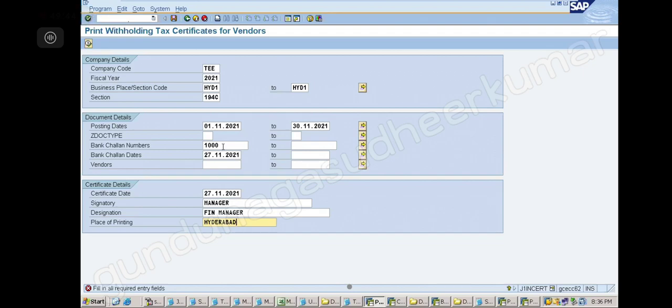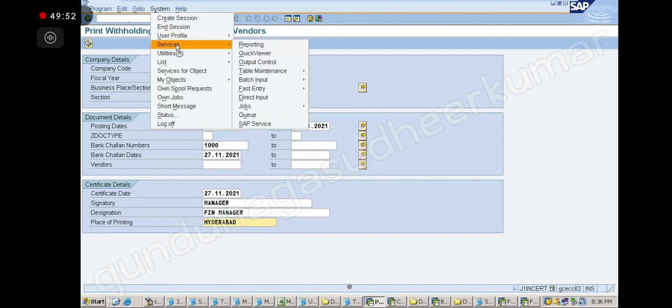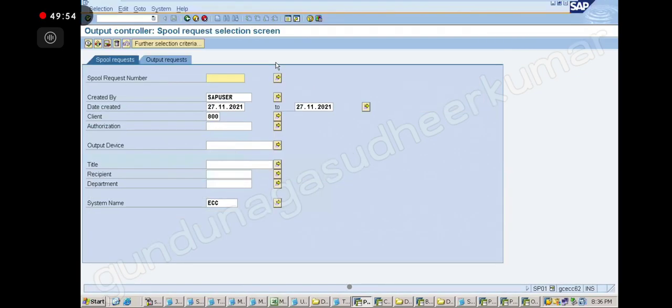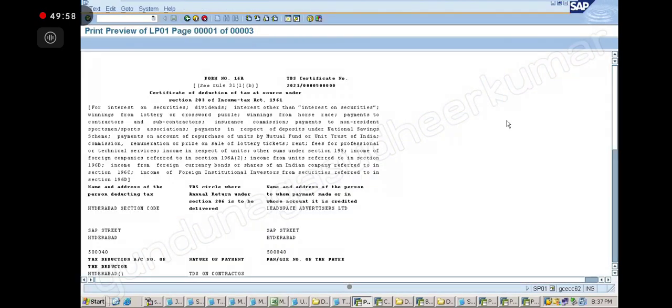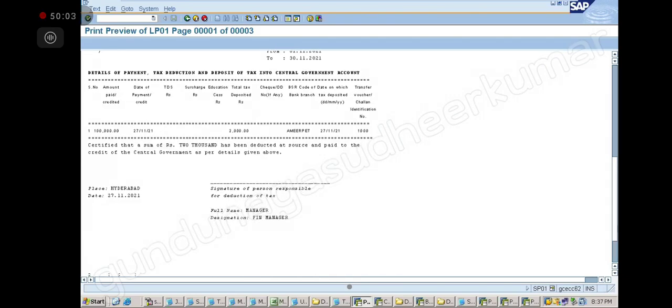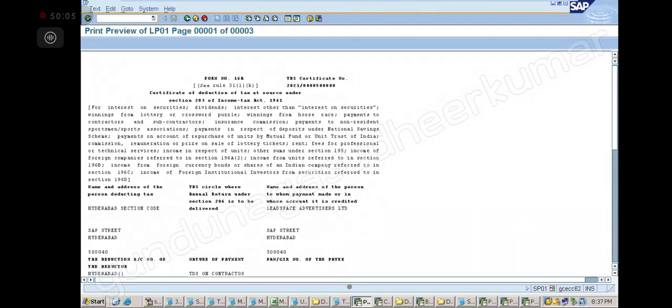Sir, is this all done by the user? Yes. So when you execute, you will get it like this. So System, Services, Output Control. Then you go here, you can see the certificate. Is it clear? Okay. So with this we have completed the TDS concept also, and with this we have completed accounts payable. Accounts payable is over.